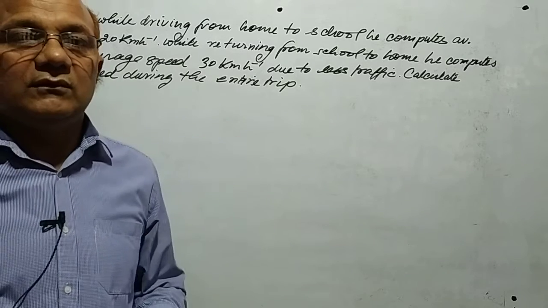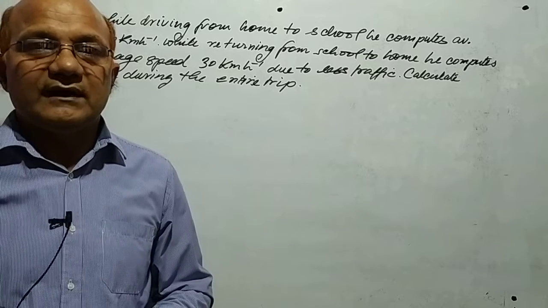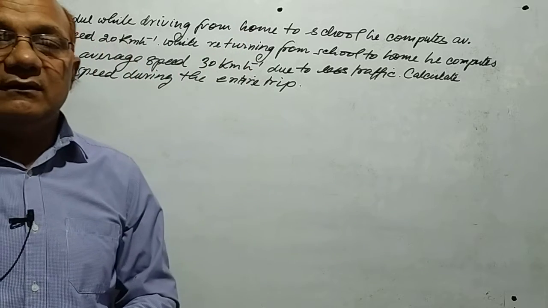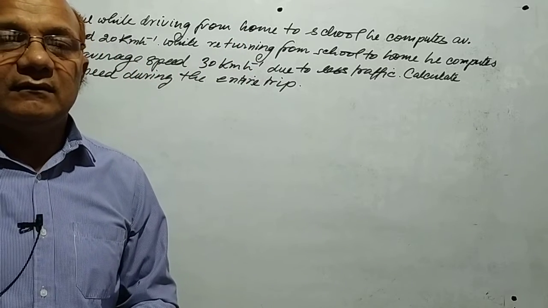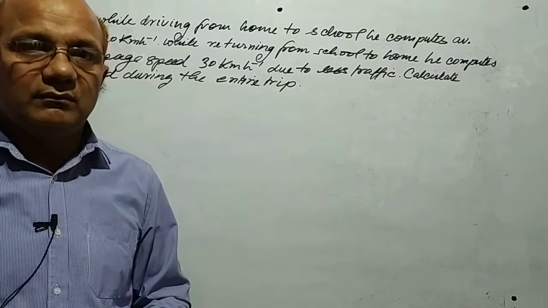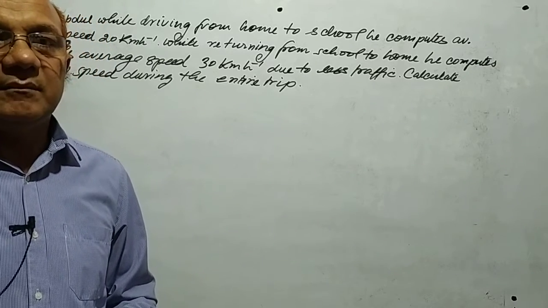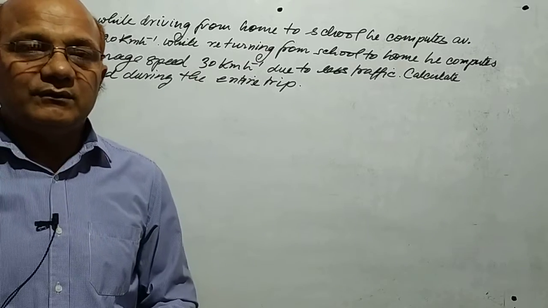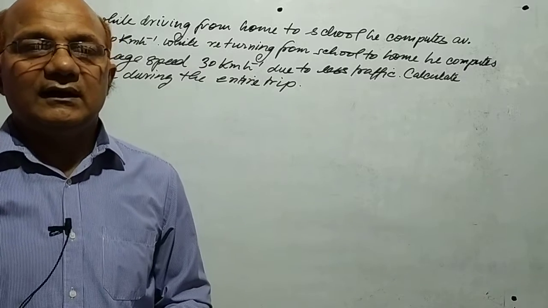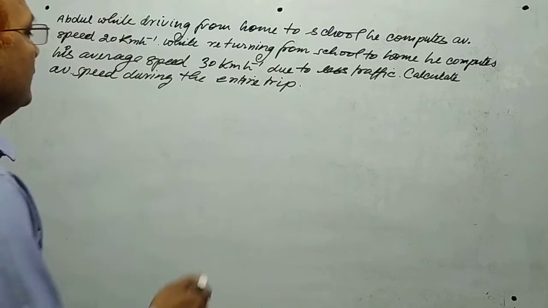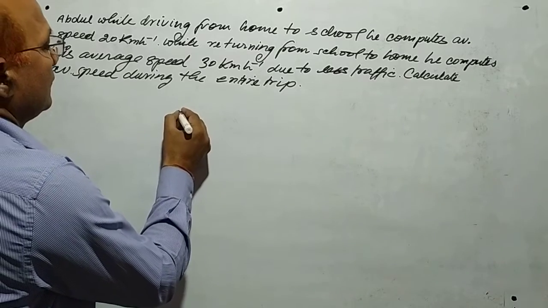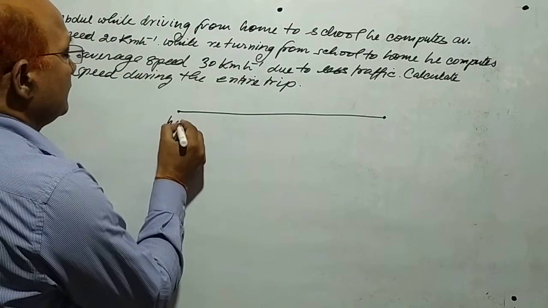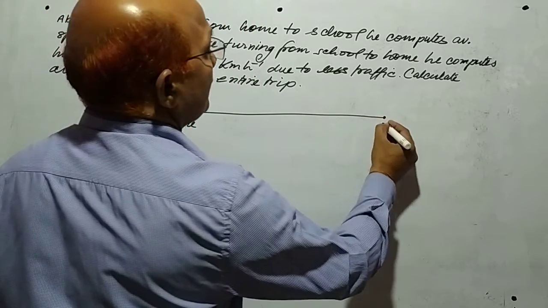Abdul, while driving from home to school, he computes his average speed 20 km per hour, while he is returning from school to home due to less traffic, he computes his average speed 30 km per hour. You have to calculate average speed during the entire trip. So, suppose this is home and this is school.